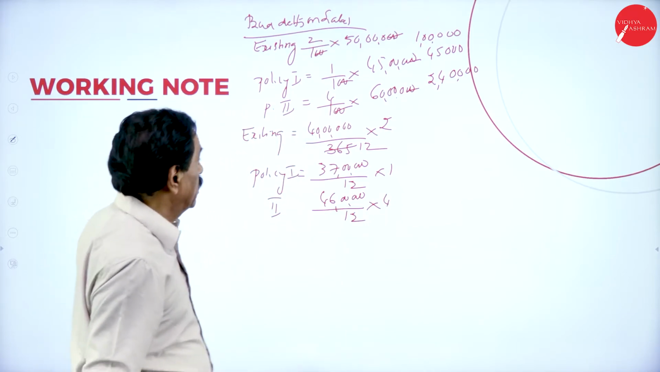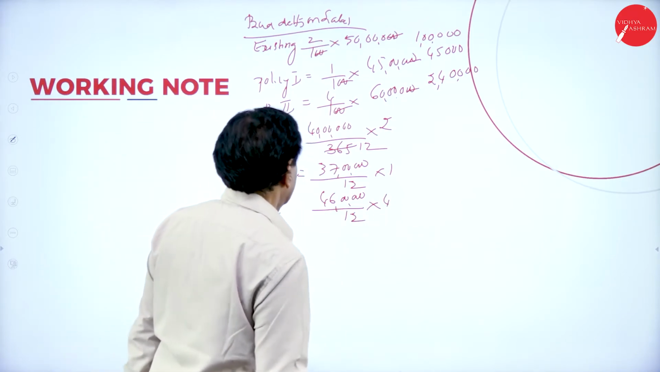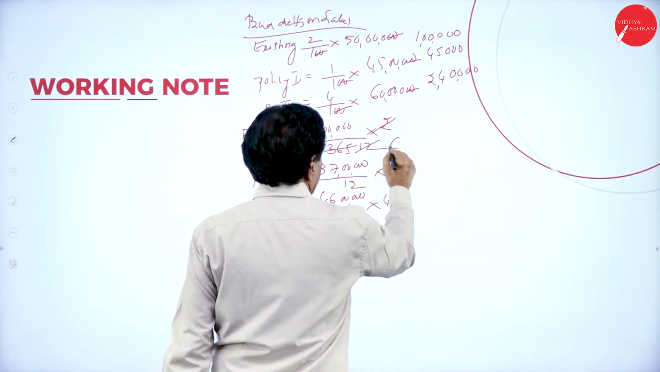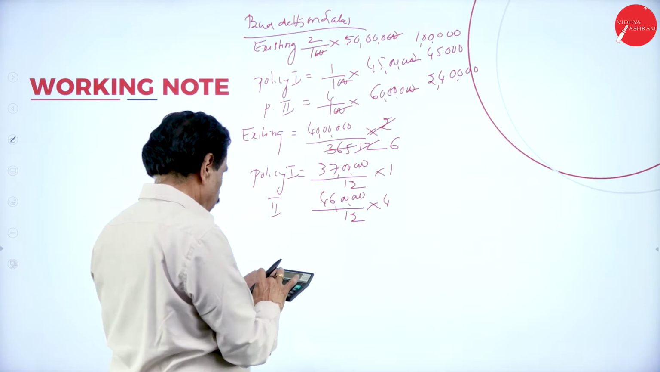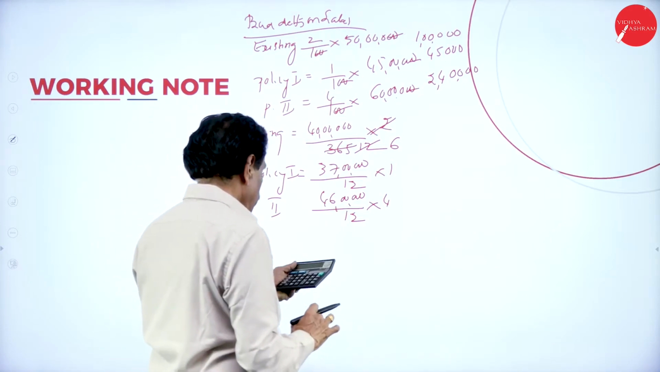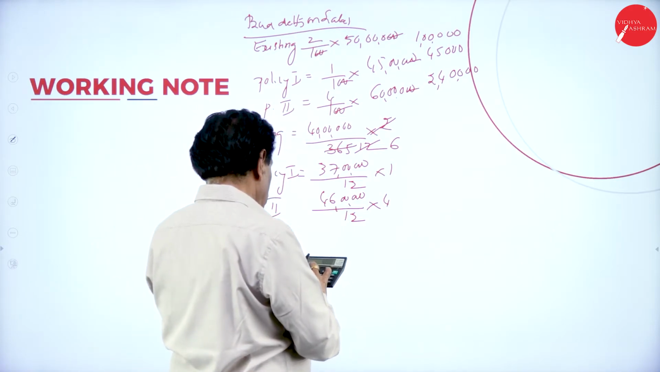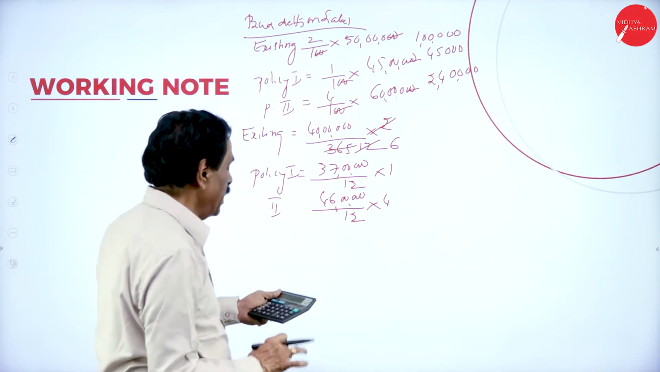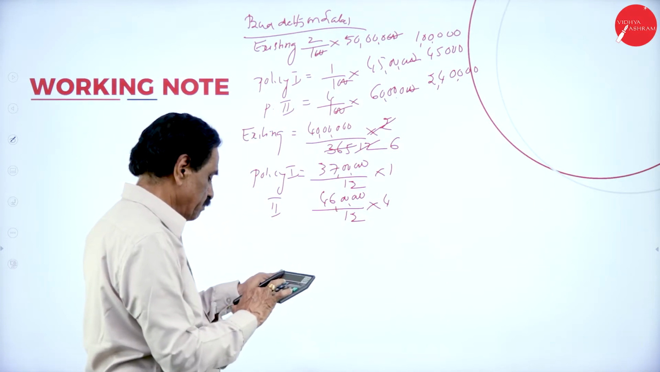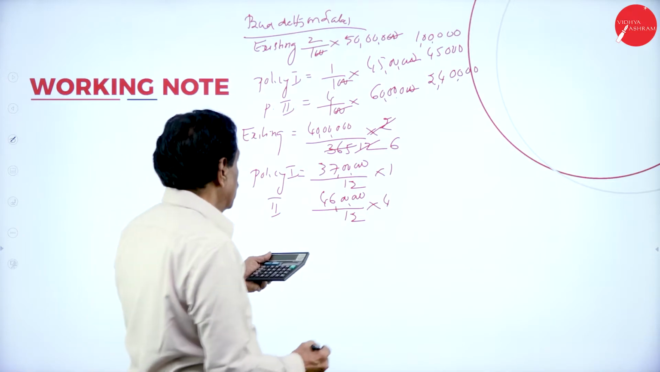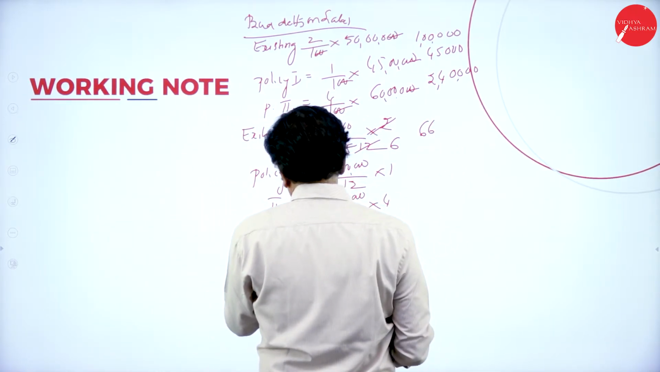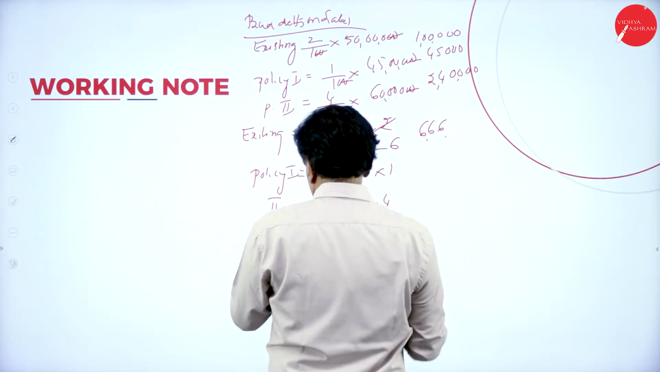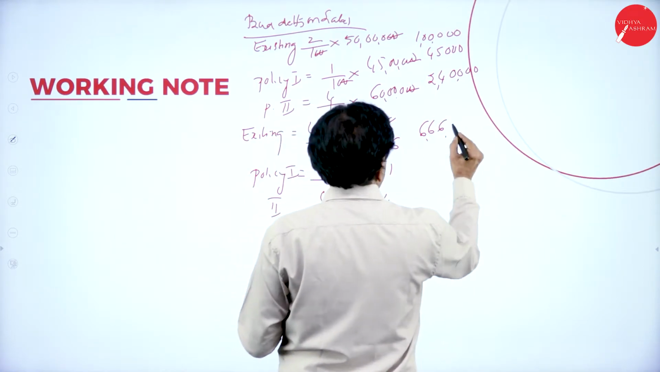Number of months. So 40 lakh, 2 sixes are 12. So 40 lakh divided by 6. 40 followed by zeros, 1, 2, 3, 4, 5. 40 lakh divided by 6: 6 lakh 66,667.